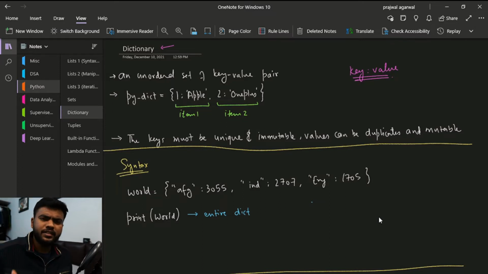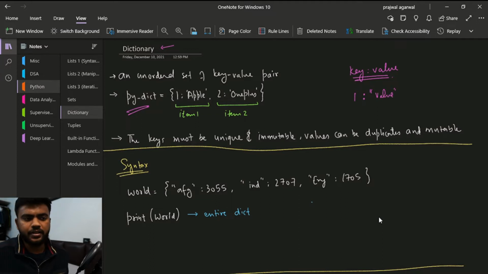You can very easily relate it to your home dictionaries, where you have a word and then you have the meaning of that word, right? So this is the syntax for you to specify a dictionary. You have a variable name, then you use the curly brackets, and inside the curly bracket you have a key, and then you put the colon and separate it from your value, whatever value you are trying to insert. Then you can use a comma to insert another item. So this is item 1 and this is item 2. This is how it is working.